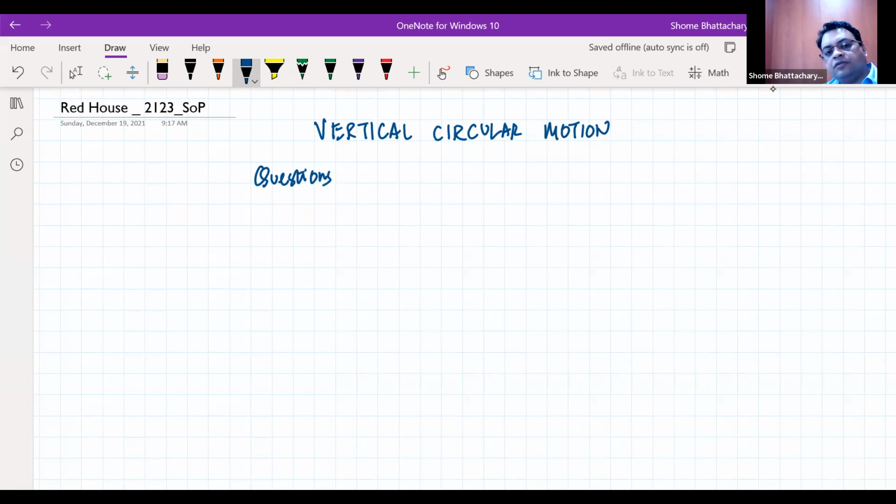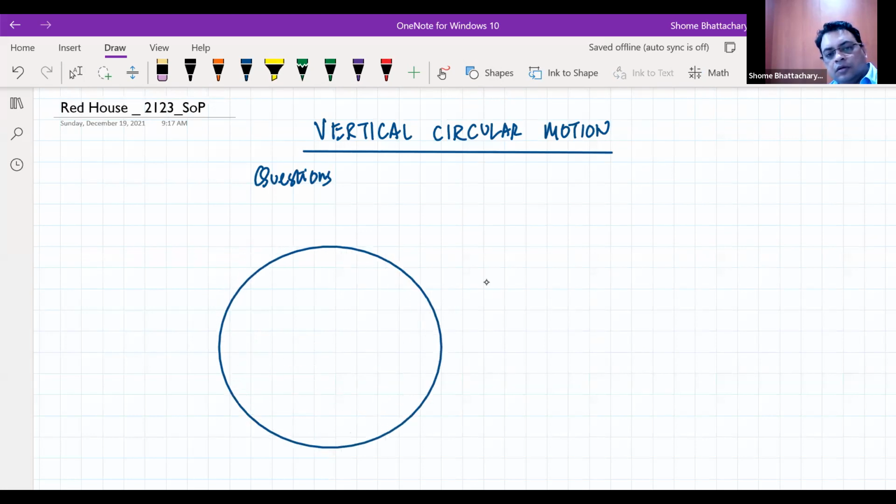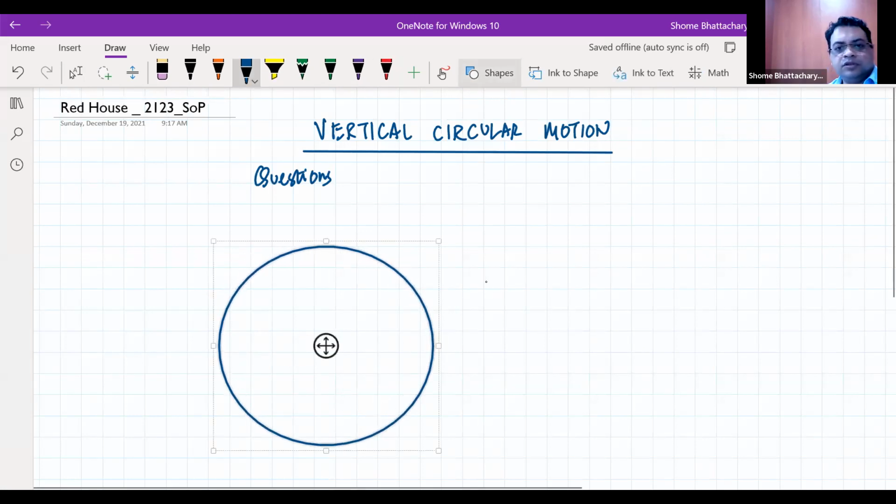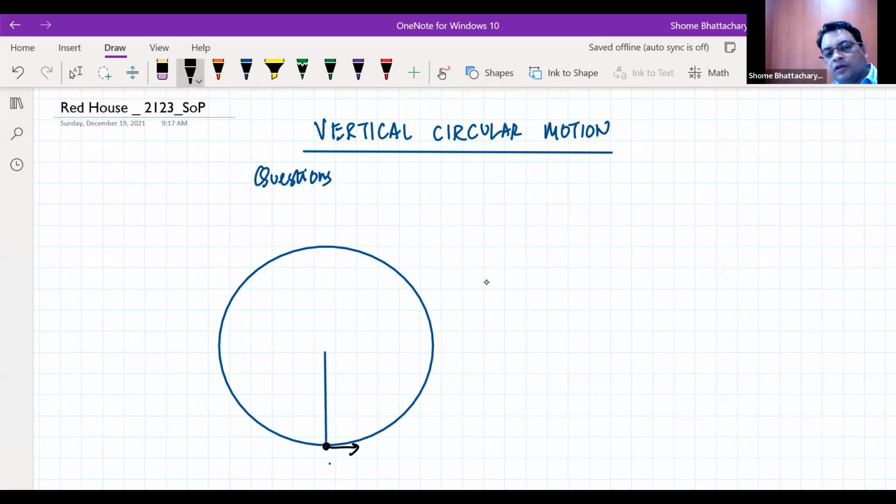Let's do a few questions based on vertical circular motion. So the important thing we saw is that in vertical circular motion, if the velocity of the particle at the lowest position, let's say starting the motion from here, is given as v naught, and the length of the string is L, then by the time it comes to a position like this, where theta is acute, the speed has become v1 and this angle is theta.